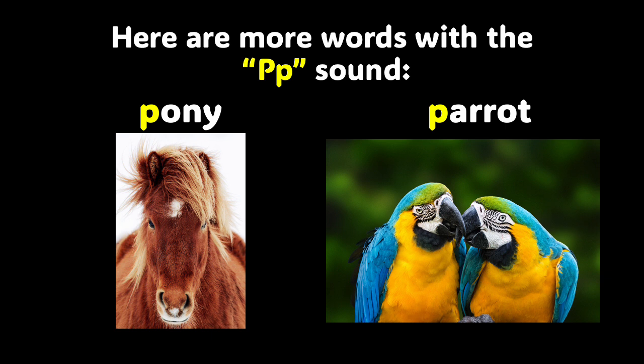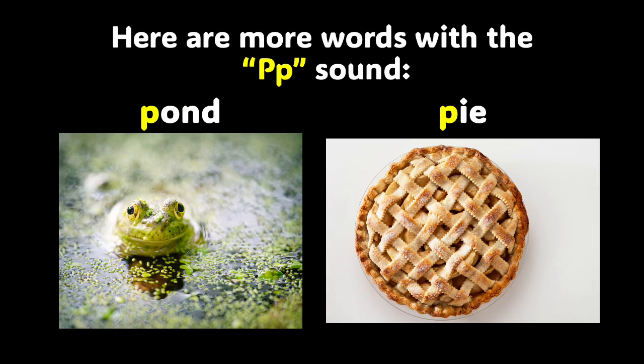Here are more words with the letter P at the beginning of the word. We have pony and parrot. Pony, parrot. Did you hear the P sound in those words? Now we have pond and pie.